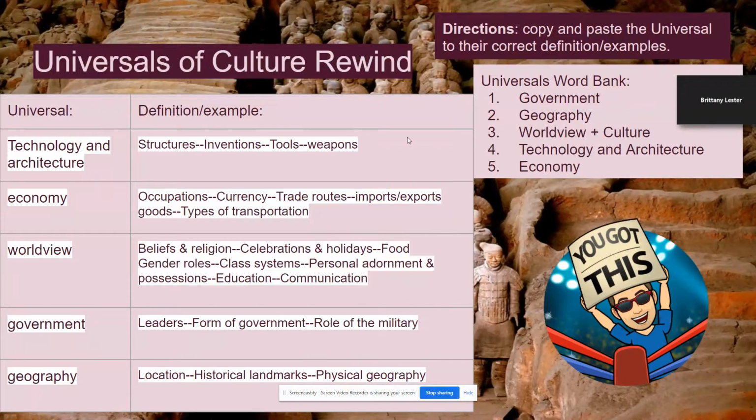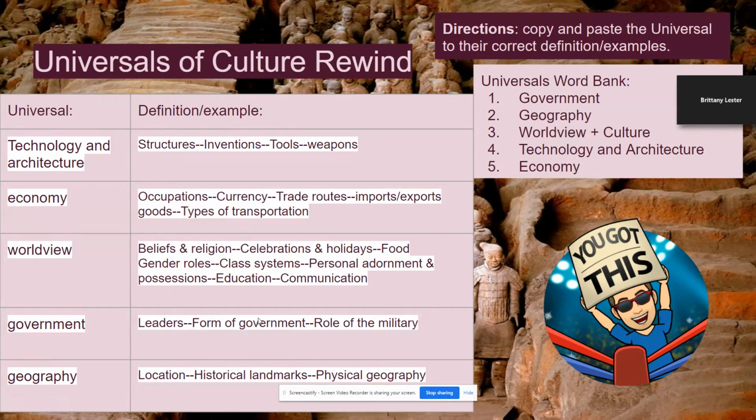Okay, so the universals of culture, this is on every single study guide. You should know this by now. We have done it so much, but of course, technology and architecture are structures, inventions, tools, and weapons. Economy means occupations, currency, trade routes, imports, exports, goods, and types of transportation. Worldview are beliefs in religion, celebrations, holidays, food, gender roles, class systems, personal adornment, that's a fancy word for clothes or jewelry, and possessions, education, and communication.